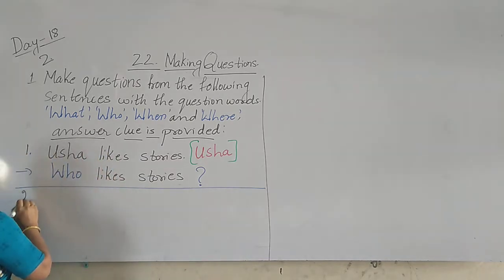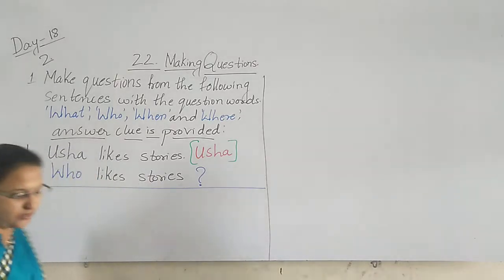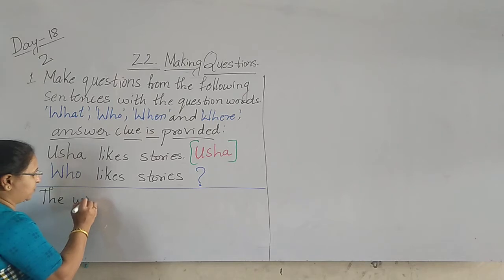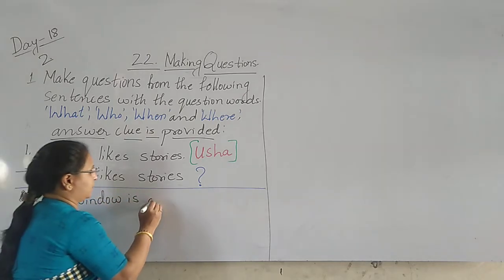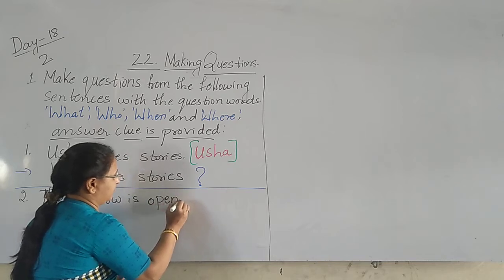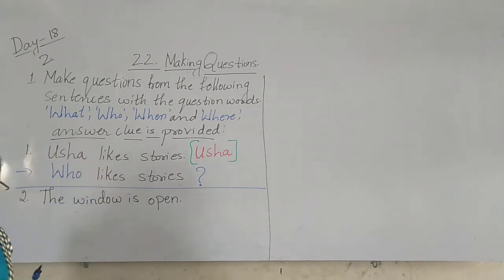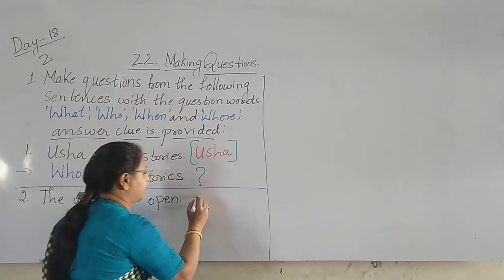Second one here. The window is open. See, the window is open. Full point. Sentence it is. In bracket they have provided the clue window.